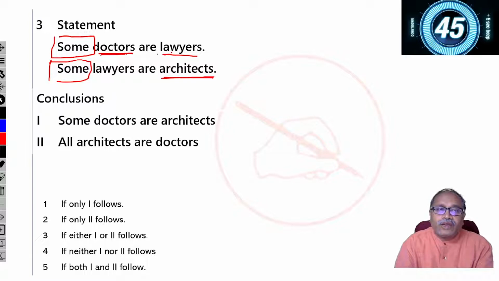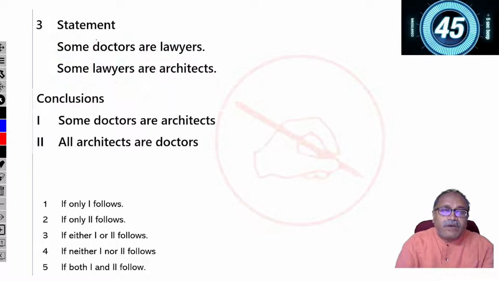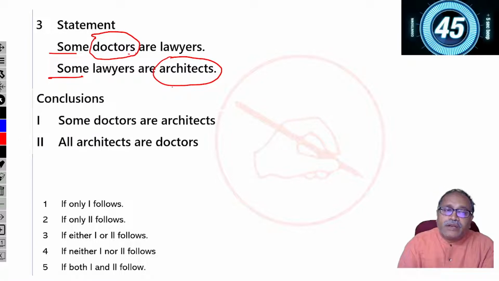Here lawyer is the common term. So there is no question of drawing the conclusion between lawyer and doctor or lawyer and architect. What I need is a conclusion between doctor and architect. As two somes are there, no conclusion can be drawn between doctor and architect.